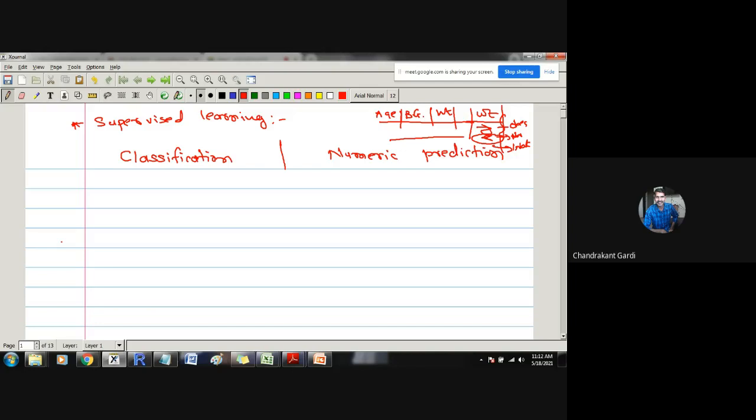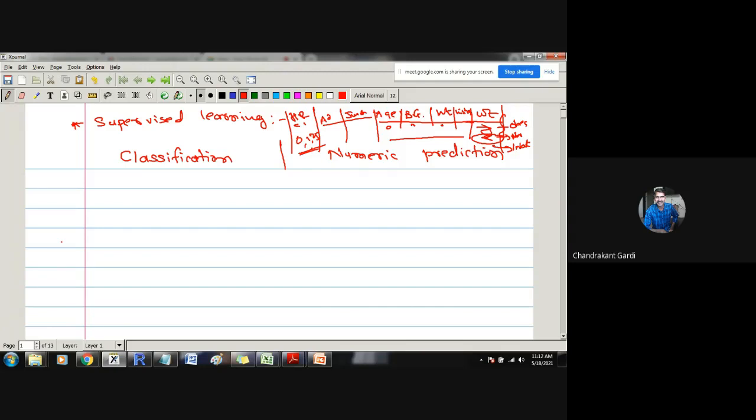So suppose an HRCT scan score is there, out of 0 to 25. Depending on the situation, what is the age of this particular person, what is the blood group, what is the weight, whether he has any history of such disease, whether he is suffering from blood pressure, diabetes, all other aspects, whether he is a smoker or not, whether he has any other addiction or not. All these parameters will be given, and the class label will be his HRCT scan score, whether that is 0, 1, 2, or up to 25. So here we have numeric class labels.